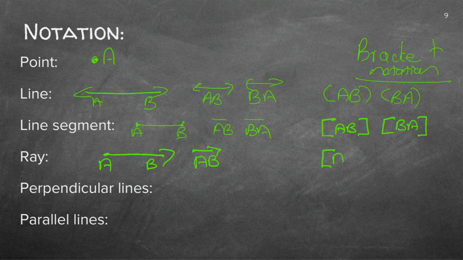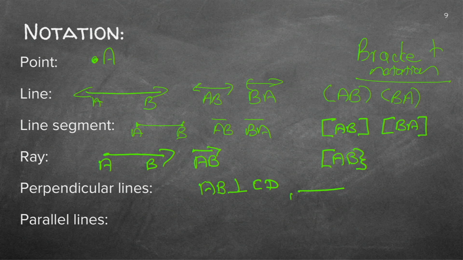So it's got a definite starting point and the ray continues indefinitely. Got that? So remember, this is what we call our bracket notation. Okay, so perpendicular lines, we just know that AB is perpendicular to, say, CD.